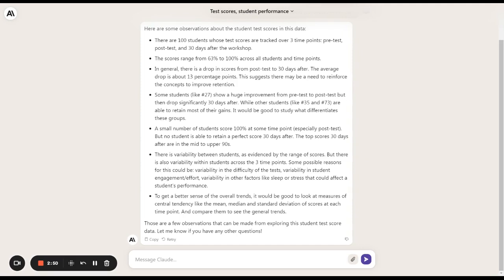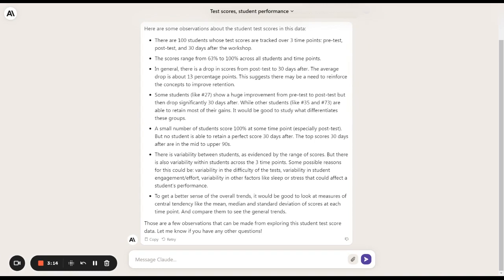So it's talking about a drop in scores from the post-test to 30 days after. Post-test scores would have been immediately following the training workshop, and then 30 days later we measured again. We administered the exact same test again, and scores dropped. Then there are some analyses on specific students. Now, there aren't any student names in this file.